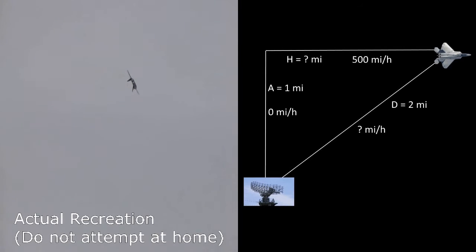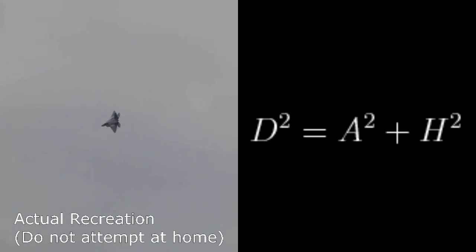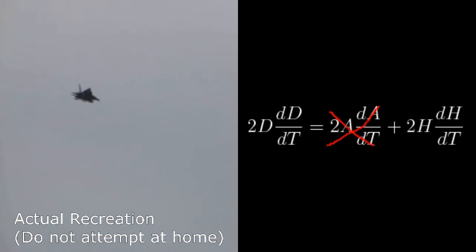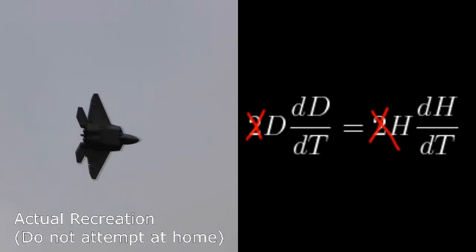this distance is changing. Because this diagram creates a right triangle, we can apply the Pythagorean theorem and say that d squared is equal to a squared plus h squared. We can take the derivative of the whole equation with respect to time, and we find that 2d times dd/dt is equal to 2a times da/dt plus 2h times dh/dt. Because dh/dt is equal to 0, we can cancel out the whole term of the equation. Also, because both sides of the equation contain 2's, we can cancel them out.